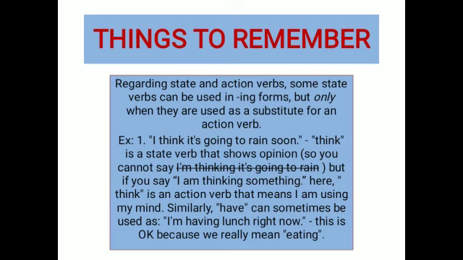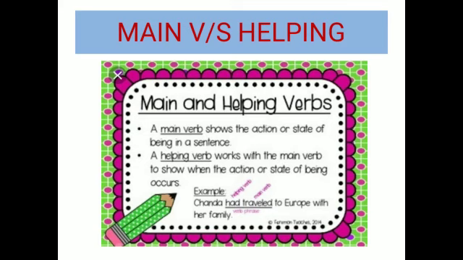But if you say I am thinking something, means here I am doing something, I'm using my brain. Here think is an action verb. A kind of physical activity is involved over here. That means I'm using my mind. Similarly, have can sometimes be used as I am having lunch right now. This is okay because we really mean eating. Here having does not mean a situation, but a kind of action verb, because here having means what? Eating.